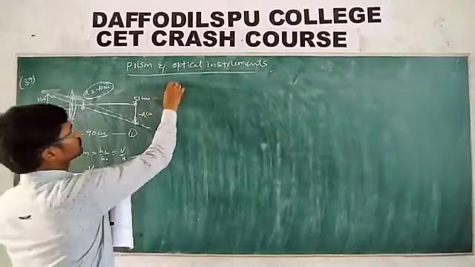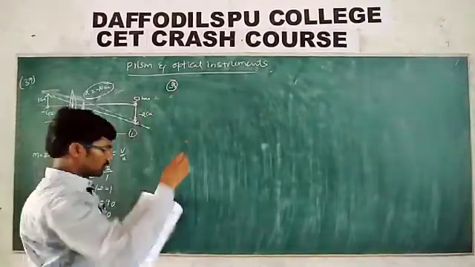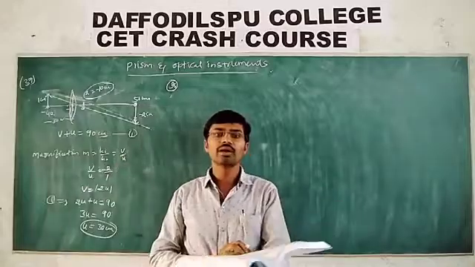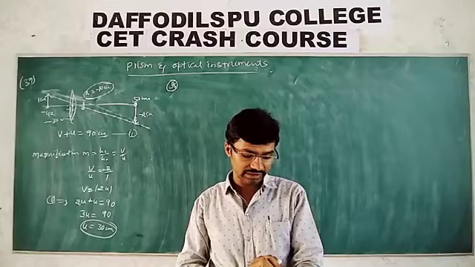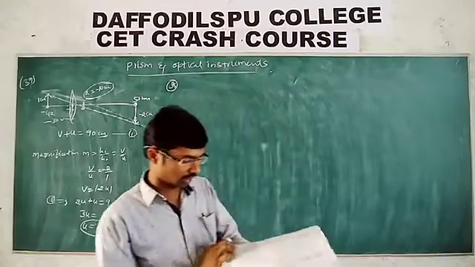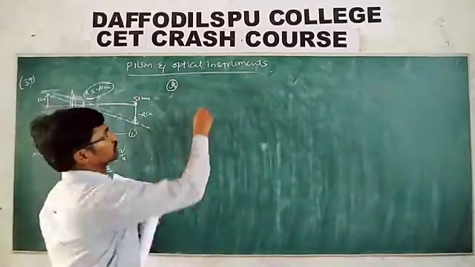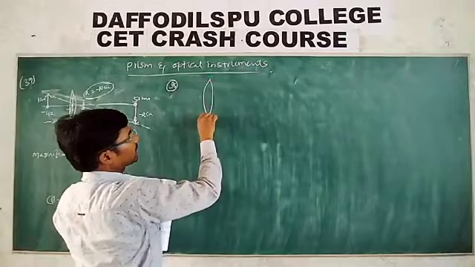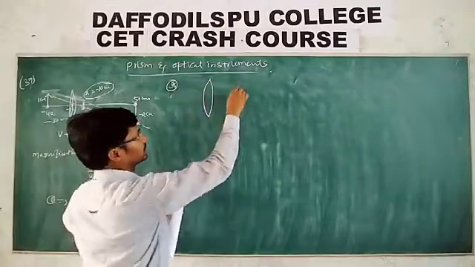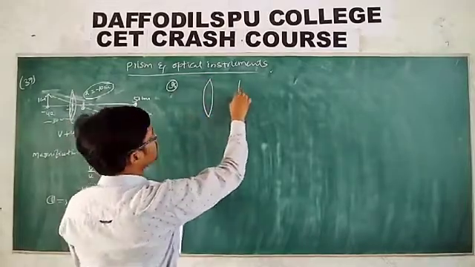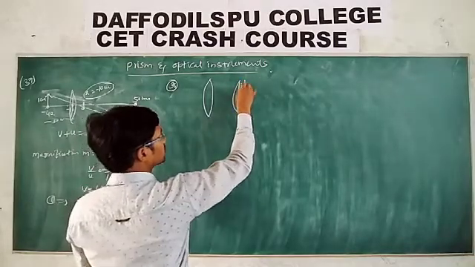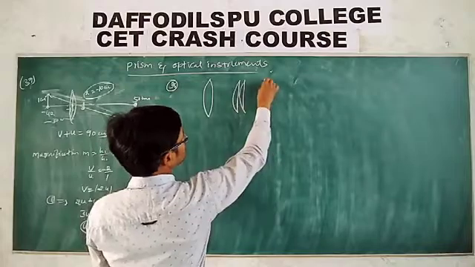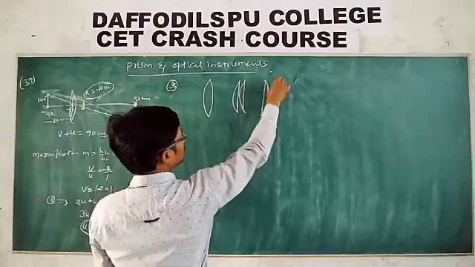38 one. Two similar plano-convex lenses are combined together in three different ways as shown in the adjoining figure. The ratio of focal lengths in three cases. Look at this one. Here two plano-convex lenses are arranged like this, and one is like this, and one more is also like this.